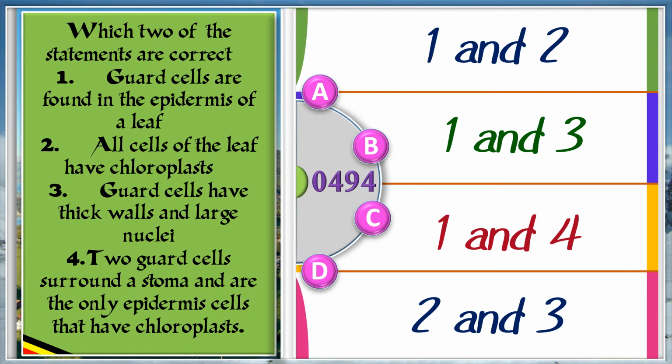And the answer is C. 1. Guard cells are found in the epidermis of a leaf. And 4. Two guard cells surround a stoma and are the only epidermis cells that have chloroplasts.